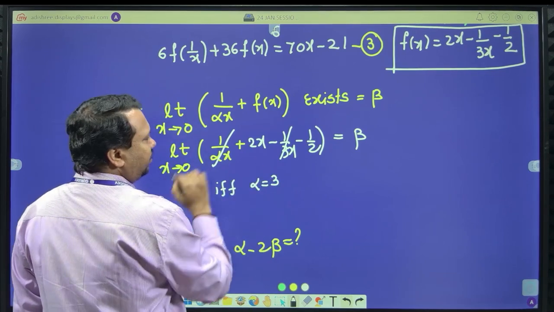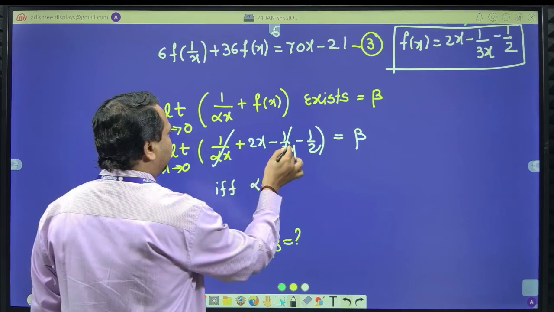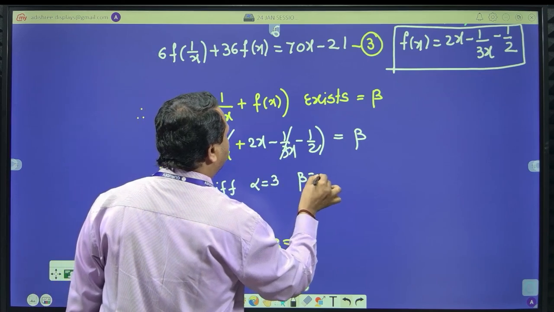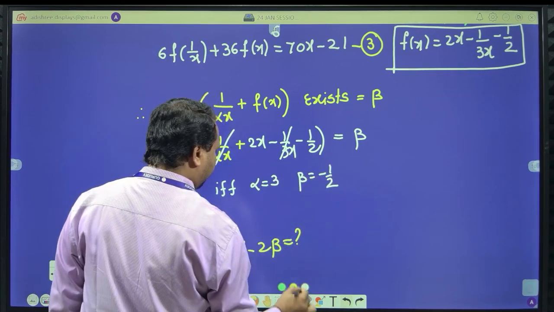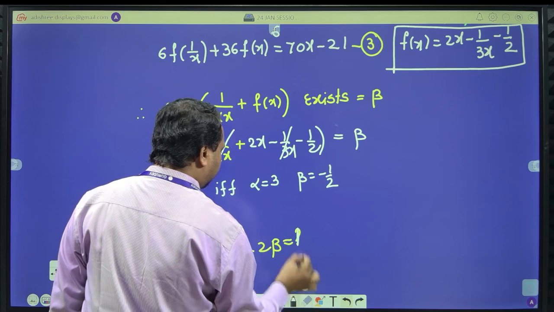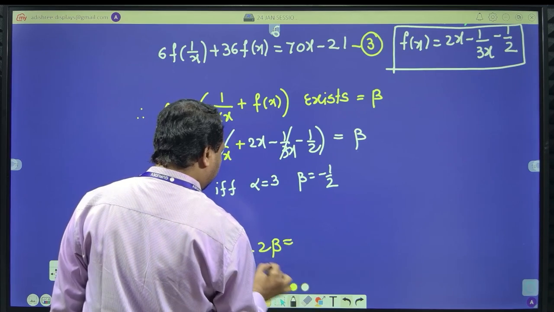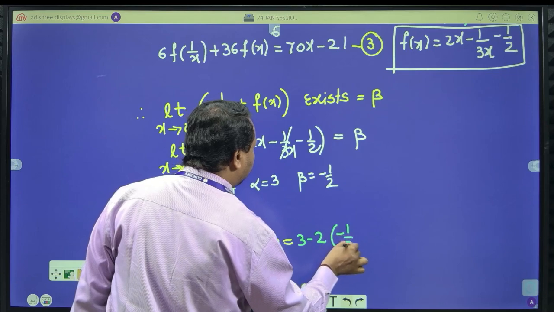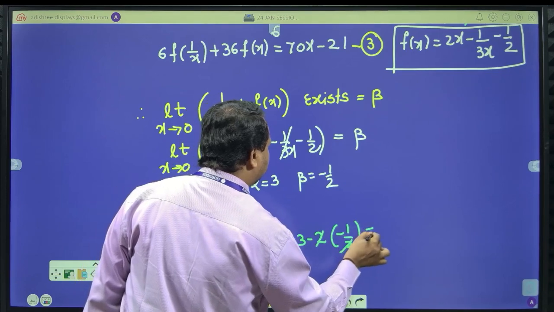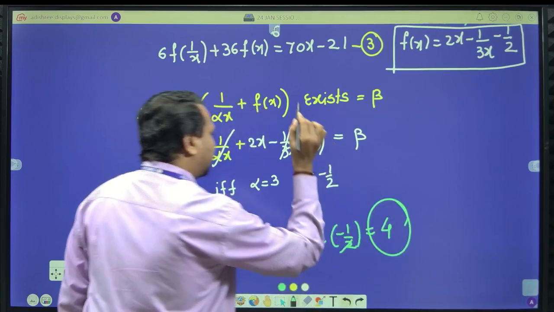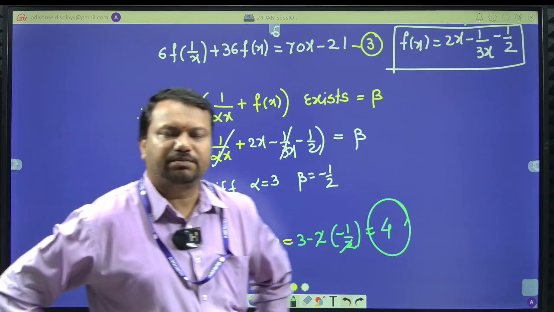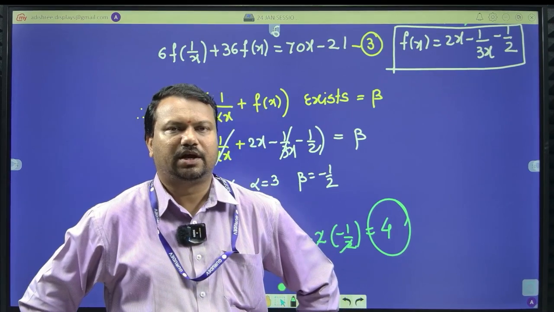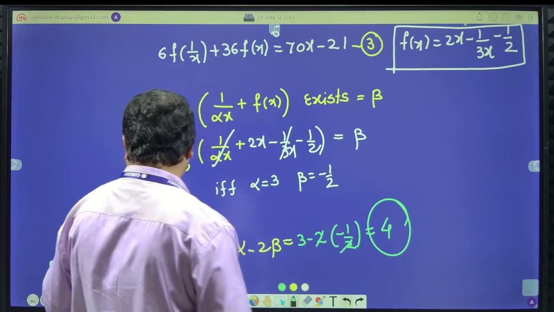Now put x equal to 0: 2 into 0 is 0, so beta is equal to minus 1 by 2. Hence, what is your answer in this case? Alpha is 3, minus 2 times minus 1 by 2, the 2s get cancelled, 3 plus 1 becomes 4. That is the right answer for this particular question. Clear? I hope you have understood the solution.